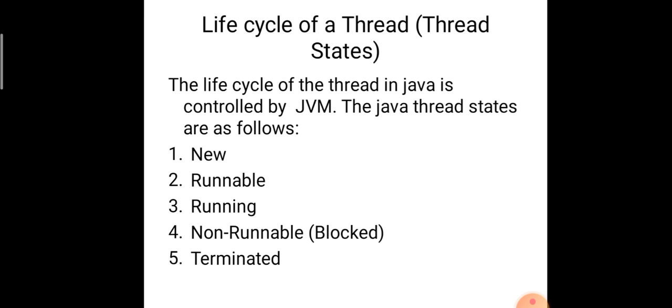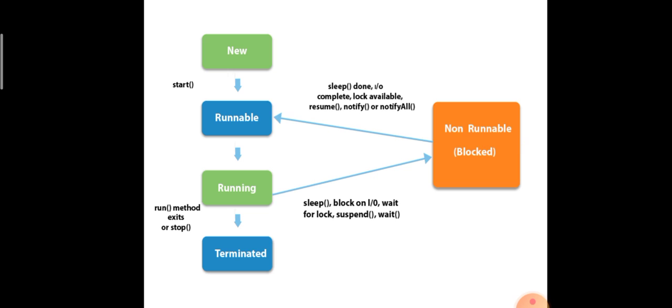The life cycle of a thread in Java is controlled by the JVM. JVM is nothing but the Java Virtual Machine. Only by using a JVM can Java run. So the JVM controls the life cycle of a thread. There are actually 5 states of a thread. The first state is new, second runnable, third running, fourth blocked, fifth terminated. We'll discuss each further.